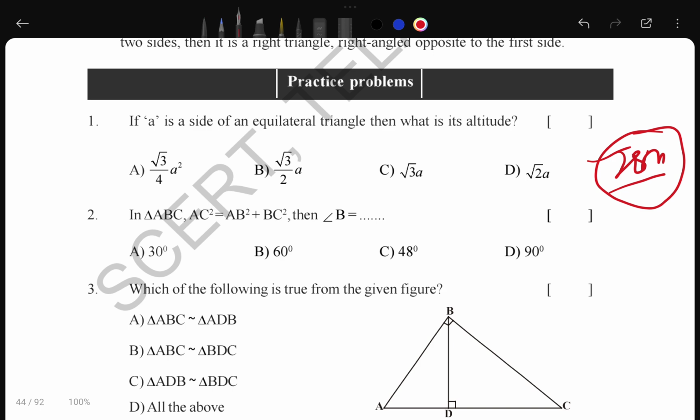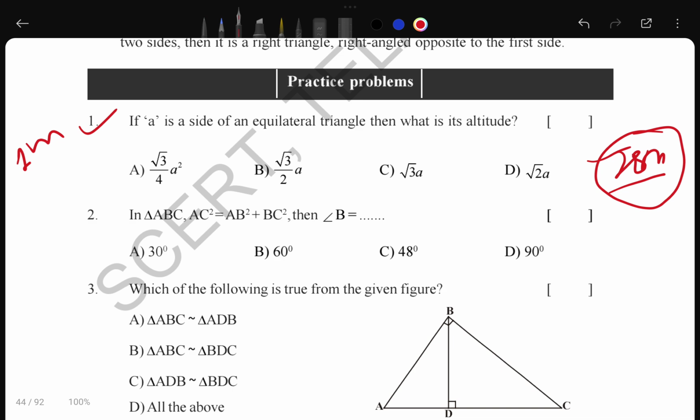So let's come and see that one. Here the question is given. The first one: if the side of an equilateral triangle is given, what is the altitude? Well, this question can come for 1 mark. I have written 1 mark for the objective question. Why can this come?